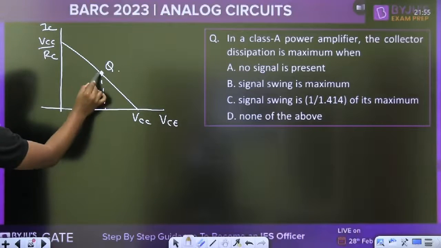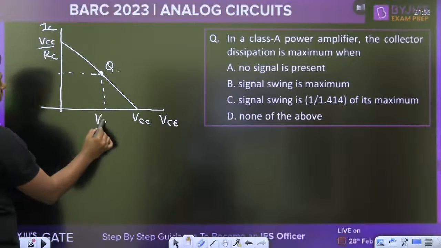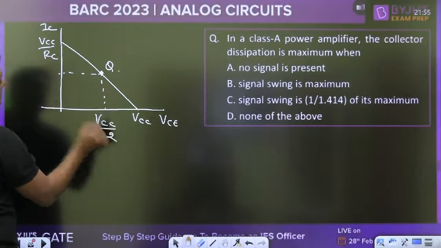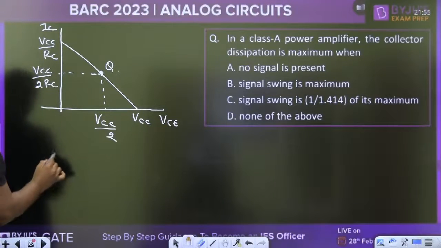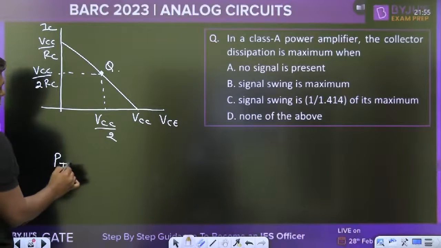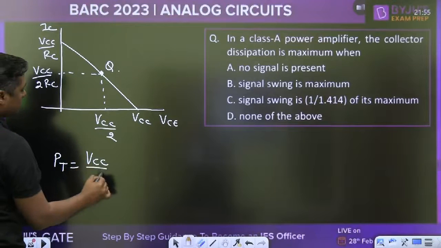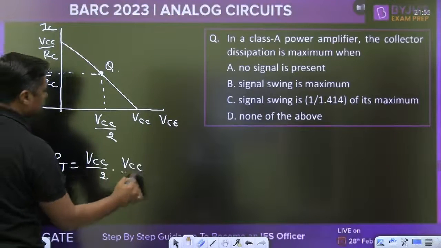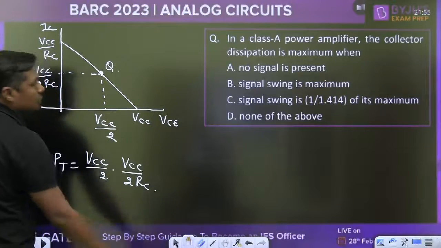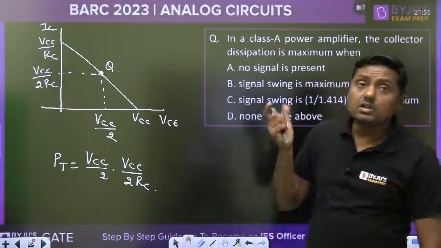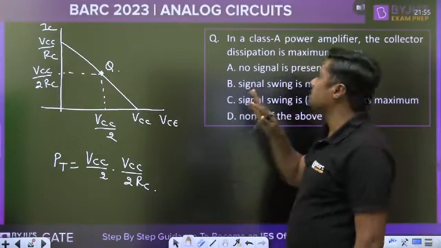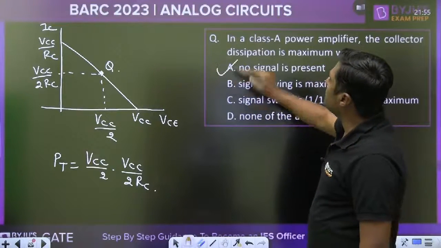When the signal is absent, there is a very large voltage and a very large current at this point, so the power dissipation across the transistor is very large. This is VCC by 2 into VCC by 2RC, which means the transistor will consume maximum power when the signal is absent.